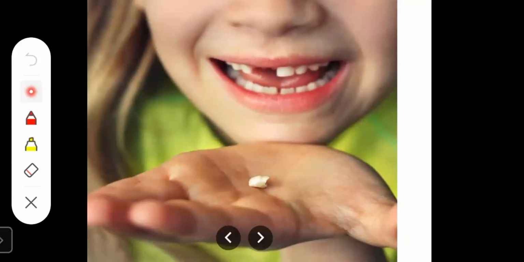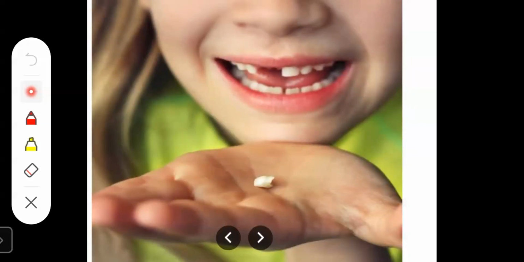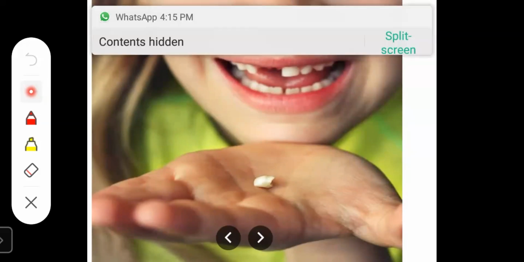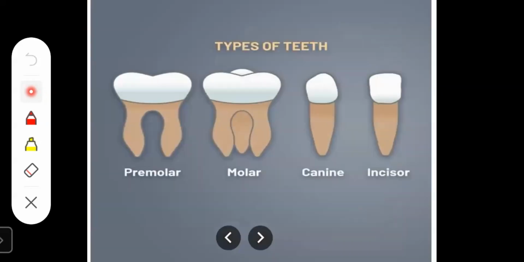These teeth are called permanent teeth. But if these permanent teeth fall, then we will not get any new teeth. So we should take care of our teeth.